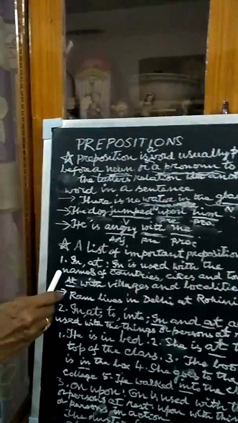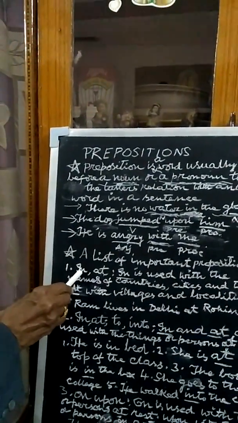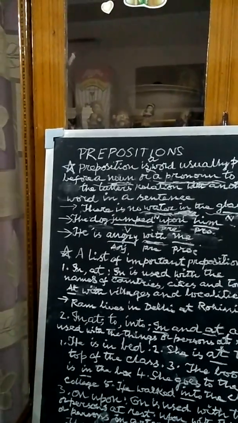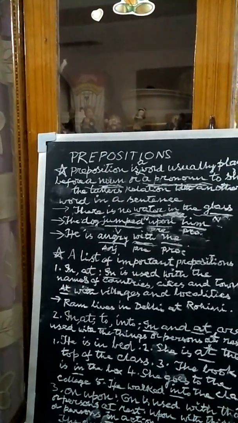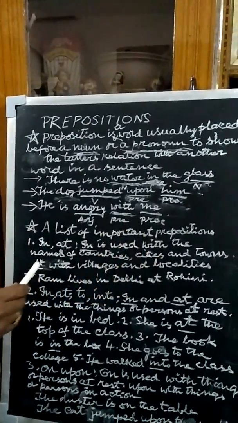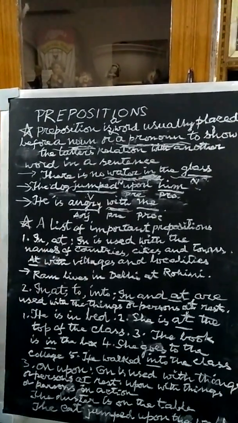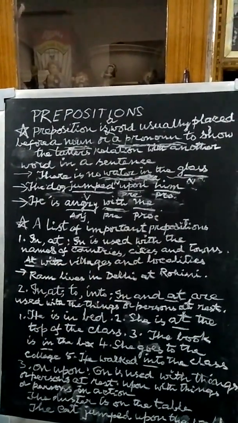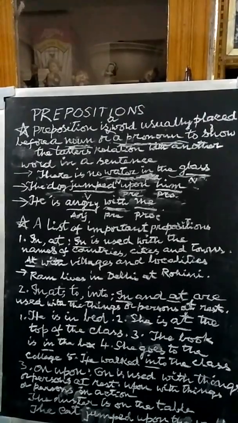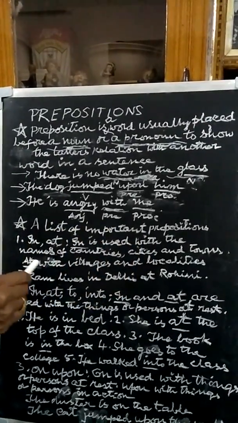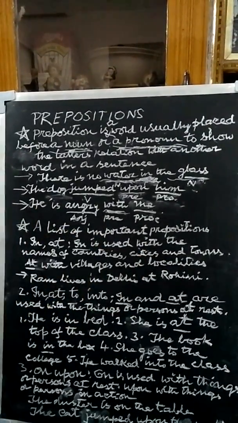Now I am going to give you a list of important prepositions which we use in our day-to-day lives. The first pair of prepositions is in, at. In is used with the names of the countries, cities, and towns.